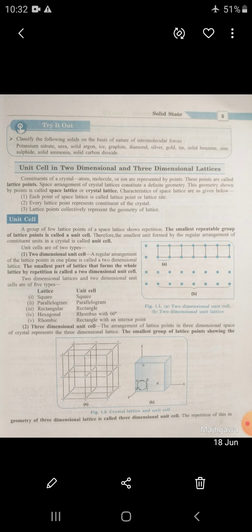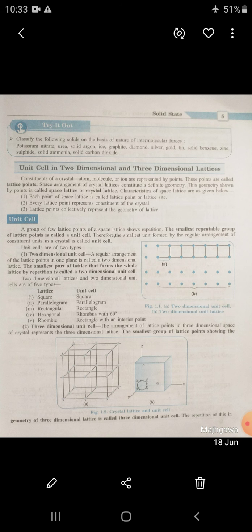Lattice points collectively represent the geometry of the lattice. Unit cell: a group of a few lattice points of a space lattice. Mention this: a group of lattice points. What is a lattice point? A lattice point is a constituent of the crystal, that is an atom, molecule or ion. So that atom, molecule or ion in a few lattice points of a space lattice is shown in repetition.